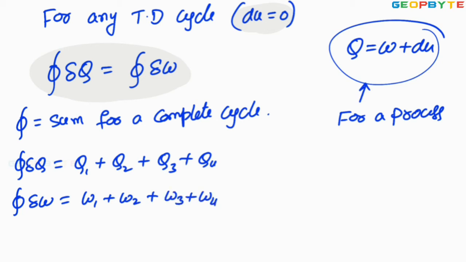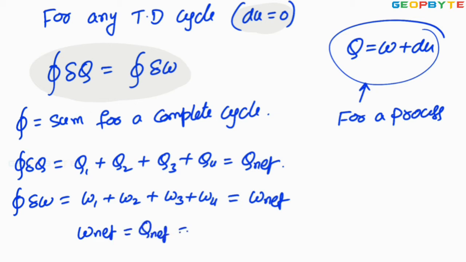The summation of the work interactions I can call the net work transfer, whereas this one is the net heat transfer. That means for any thermodynamic cycle, net heat transfer and net work transfer are equal. Therefore, net work transfer equals net heat transfer, which is the summation Q1 plus Q2 plus Q3 plus Q4.